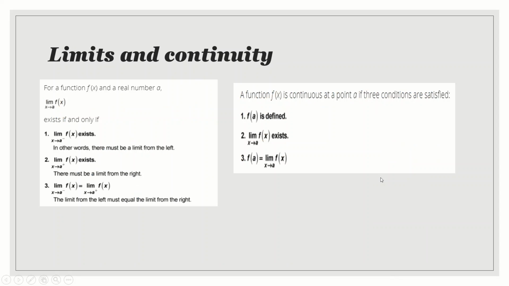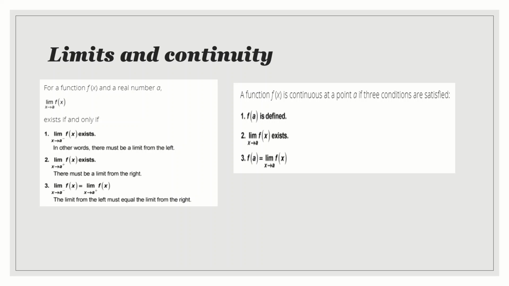The next is, what is the difference between limits and continuity? How can we find it algebraically? Now we know how to find it graphically. That is, if a function is continuous, we can draw it continuously. If it is discontinuous, we cannot draw it continuously. Now how to prove this algebraically?